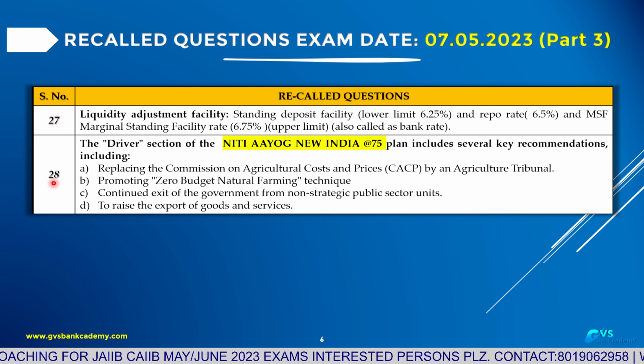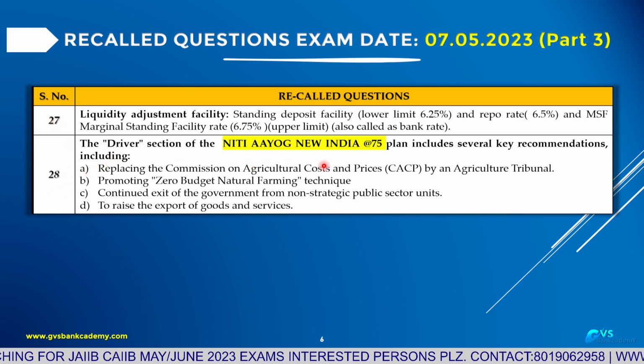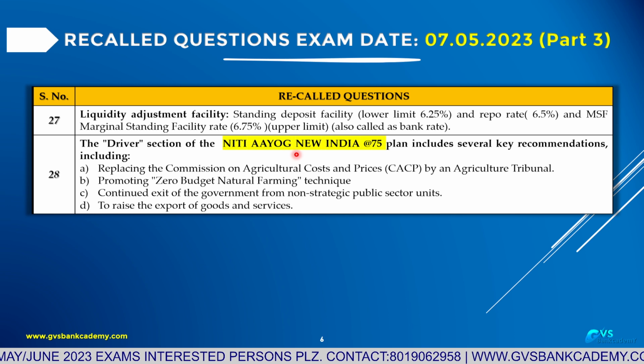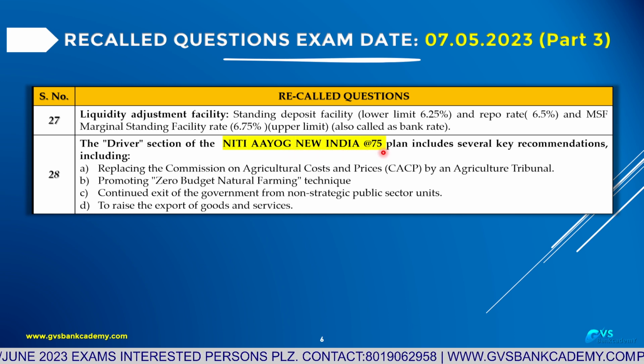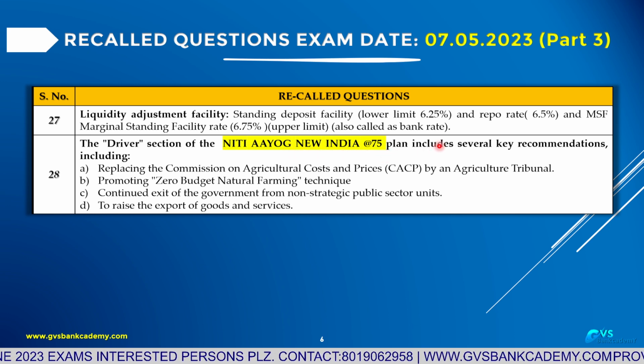Question 28, very important and difficult question also. The drivers section of the Niti Aayog New India at 75 plan includes several key recommendations. What are the recommendations?